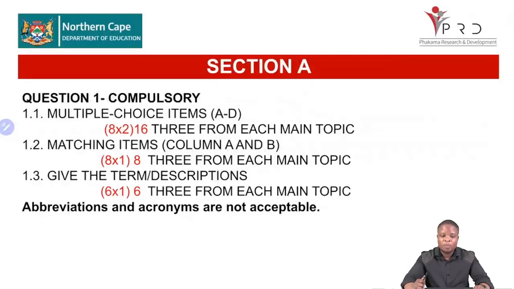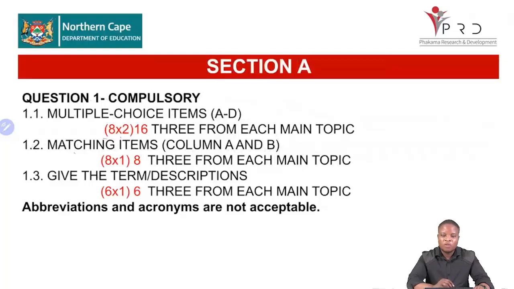Section A is compulsory. You have 8 questions in 1.1, 2 marks each, from all the 3 units of each chapter. There will be questions from the 3 units of micro, and from economic issues again 3 units, so you'll have questions from both your micro and economic issues. Also with matching of items, you'll be having 8 marks.